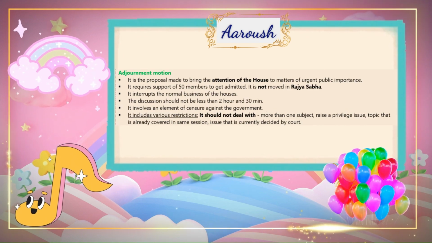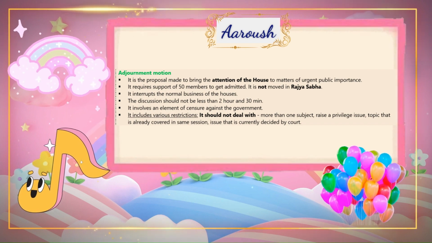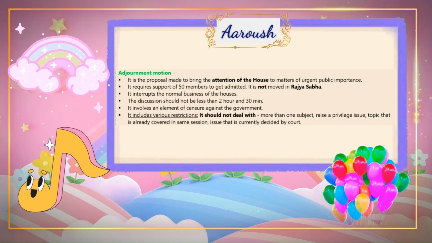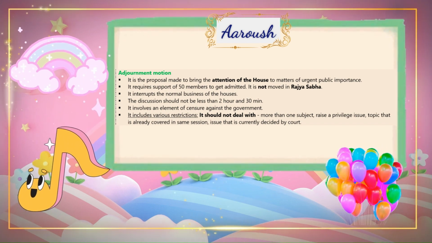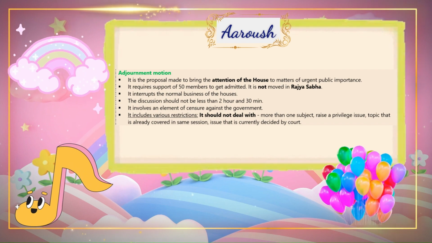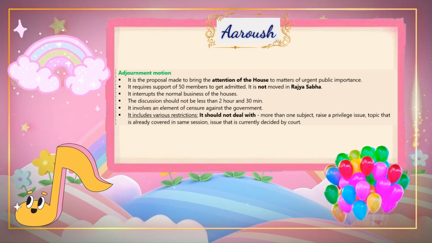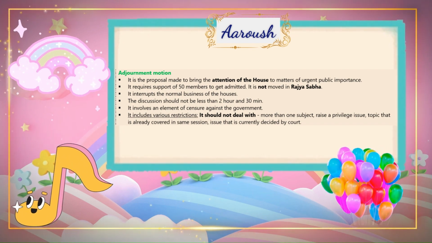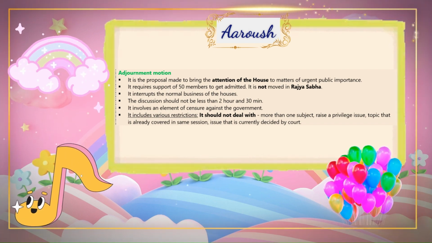Adjournment motion. It is the proposal made to bring the attention of the House to matters of urgent public importance. It requires support of 50 members to get admitted. It is not moved in Rajya Sabha. It interrupts the normal business of the houses. The discussion should not be less than 2 hours and 30 minutes. It involves an element of censure against the government.